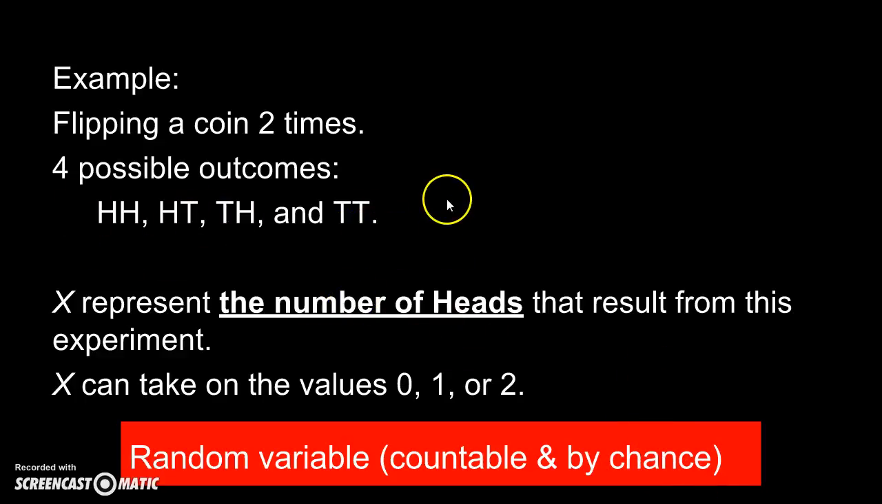Most of the time, students get confused with the values here. My X represents the number of heads. I have 2 heads. That's why I get the 2. 1 head, I get a 1. Another 1 head, I don't have to write that down, right? No heads, 0. So you guys need to be sure what the random variable represents. Very, very important, okay?